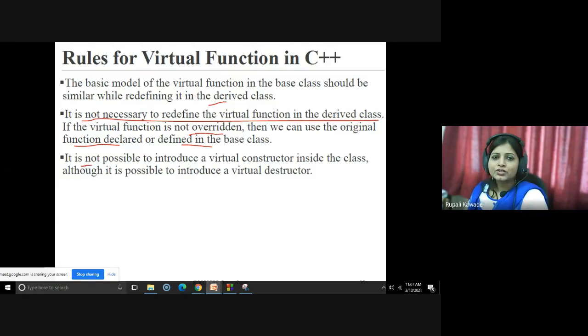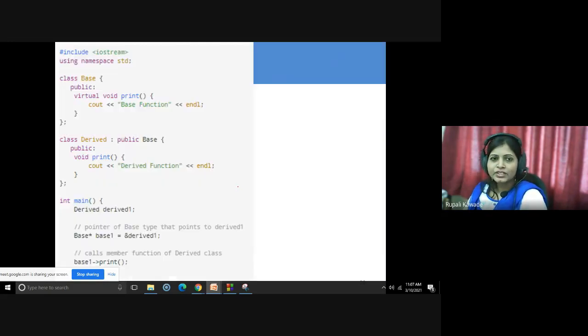It is not possible to introduce a virtual constructor inside the class, although it is possible to introduce a virtual destructor. Constructors cannot be virtual in the base class, but you can have virtual destructors. These are the rules related to defining any function as virtual.